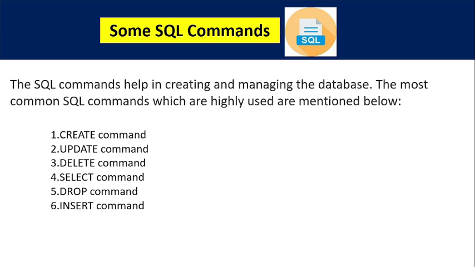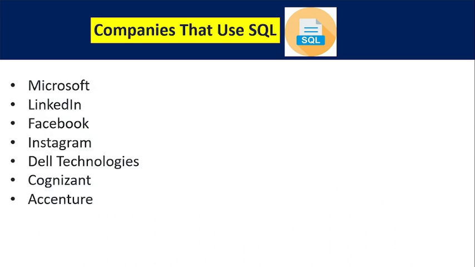The next topic is which companies use SQL. You can read here the companies that use SQL. The first is Microsoft, second is LinkedIn, third is Facebook, fourth is Instagram, fifth is Dell Technologies, sixth is Cognizant, and the last one is Accenture. So multiple types of companies use SQL, and these are some of them.